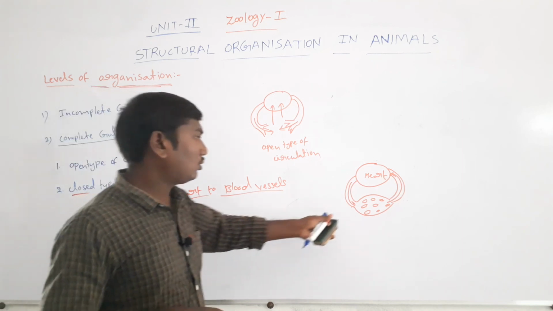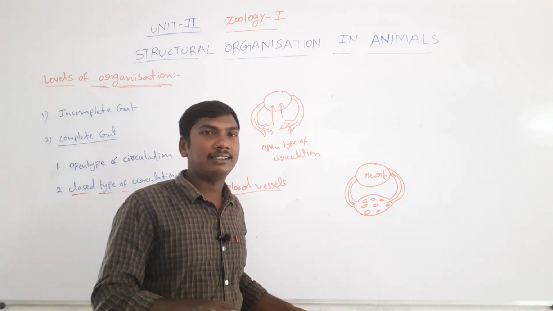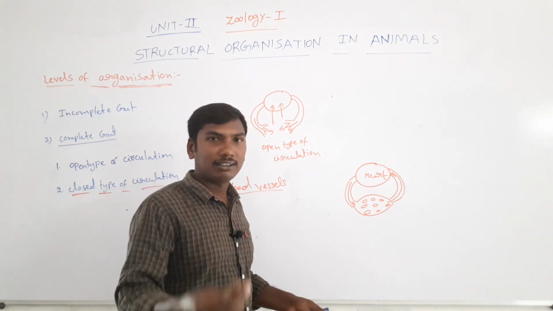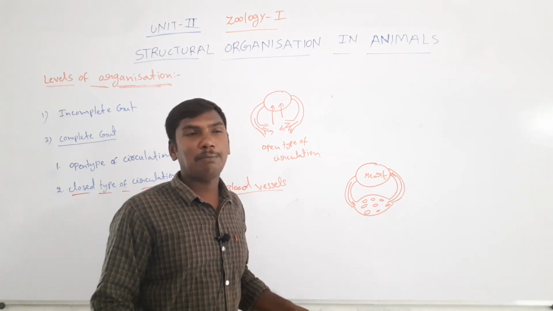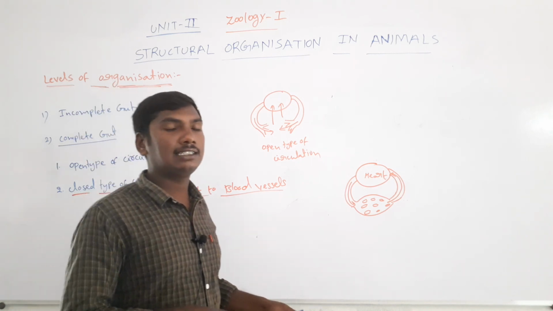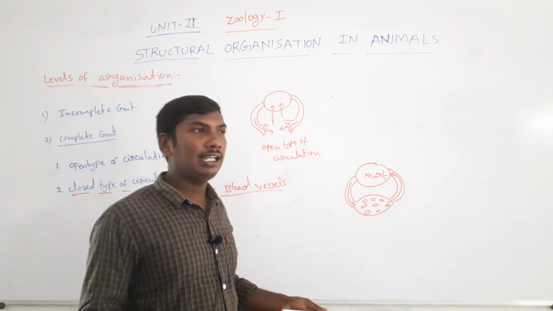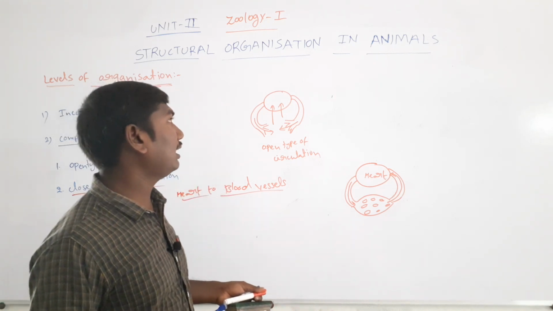Next one, the closed type of circulation means the blood is pumping through the blood vessels. Blood vessels means arteries, veins and capillaries. So these are called the closed type of circulation. Example is the Annelida and all vertebrates. So they are the closed type of circulatory systems.